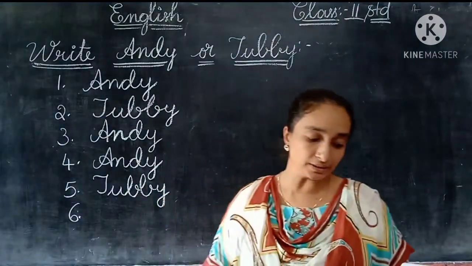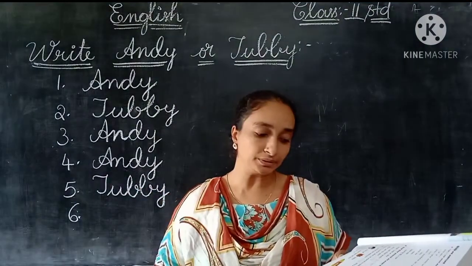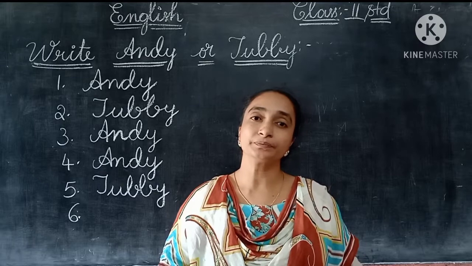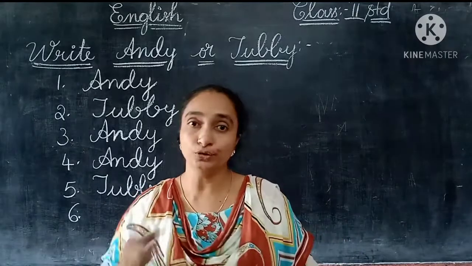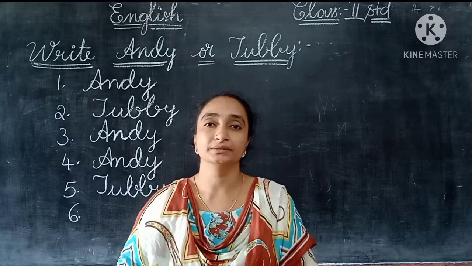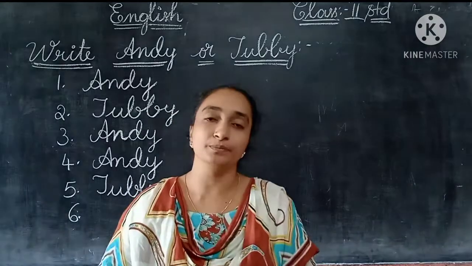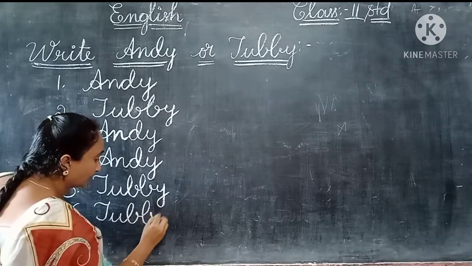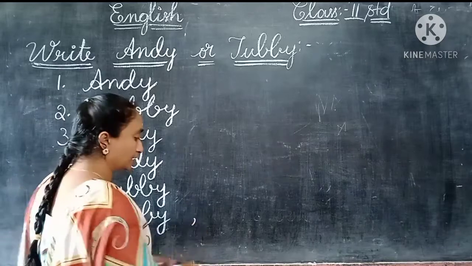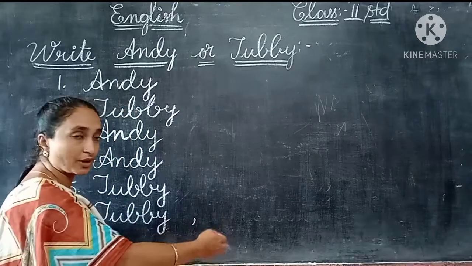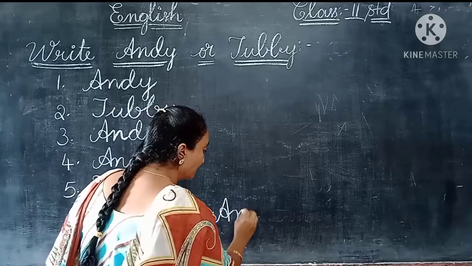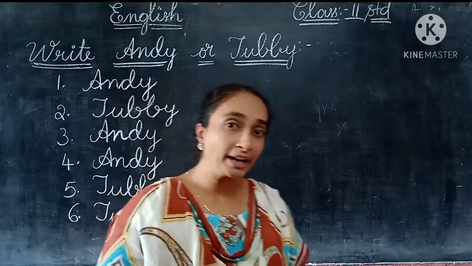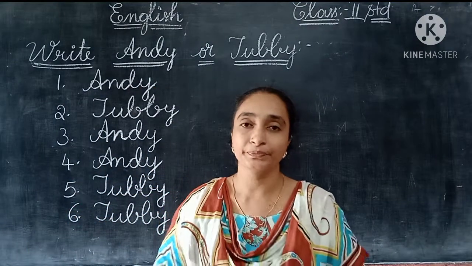Now the last question, children. Who was able to help whom to go to sleep on time? So who helped? Yes, Tubby helped. To whom will it help? To Andy it will help. So the first one you can write Tubby. And in the same sentence you have another blank, children. So he helped to, and Tubby will help Andy to go to sleep on time.